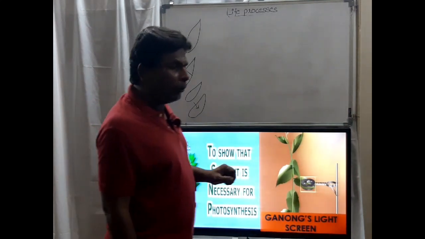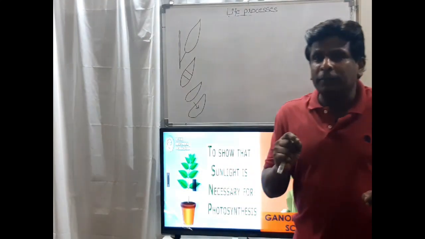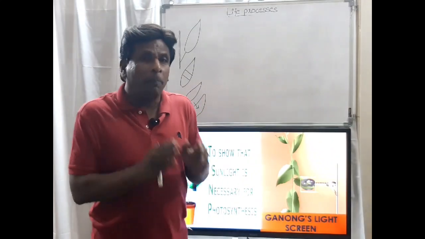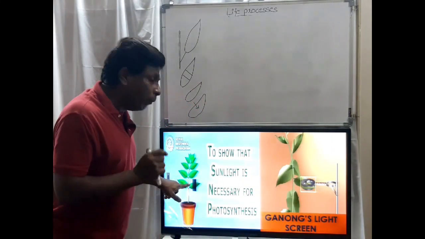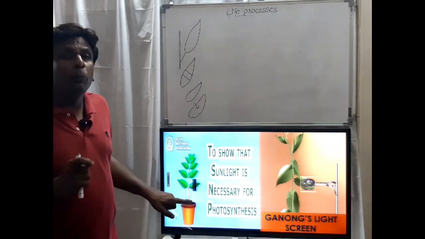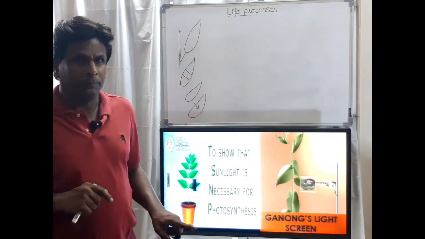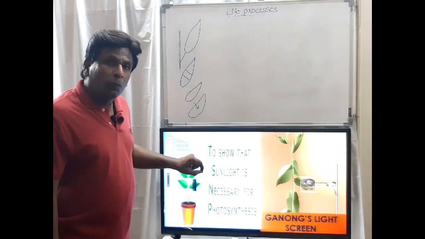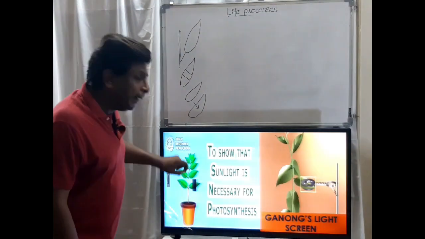Next, what are we doing? We are covering some portion. Partly, we are covering one leaf with aluminum or black paper. This is because now we are going to keep it in sunlight.